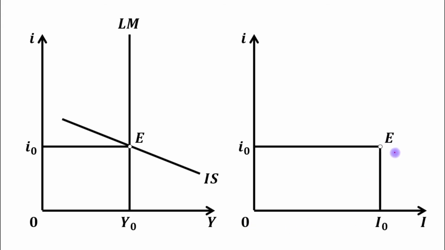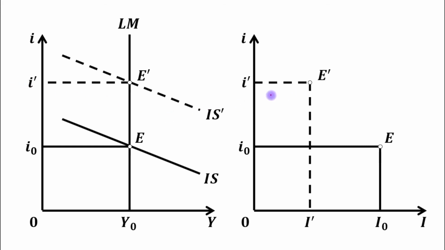Now, if the government uses expansionary fiscal policy, in that case the IS curve will shift to IS dash. The new equilibrium point will be E dash, and the new equilibrium interest rate will be OI dash. We have shown these combinations in the right panel: at interest rate OI dash, investment level is this one. You can observe that with the increase in interest rate, investment level decreases from I0 to I dash.